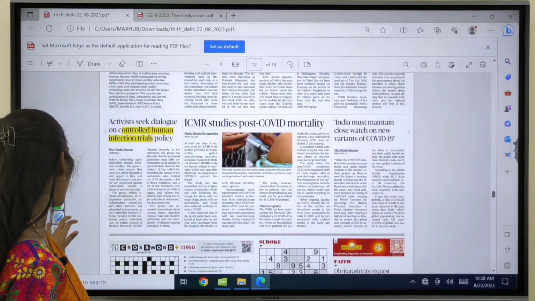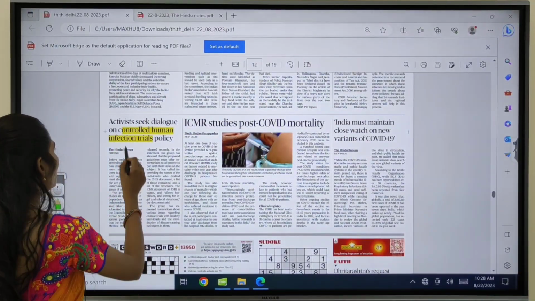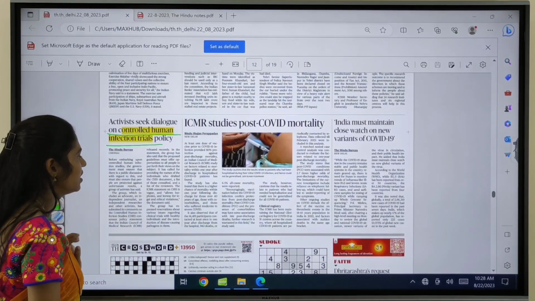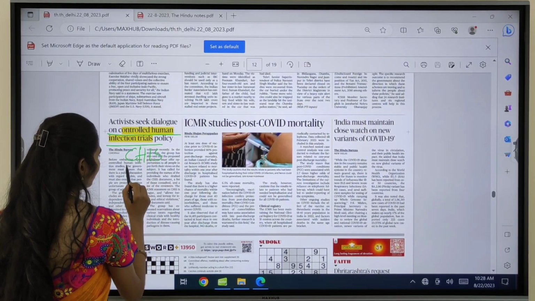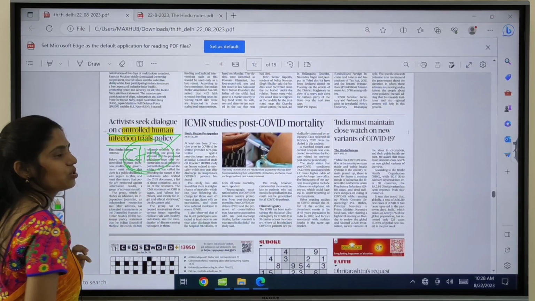And here you can see, activists seek a dialogue on controlled human infection trials. I already discussed in detail what this CHIs is, because this topic is most important.